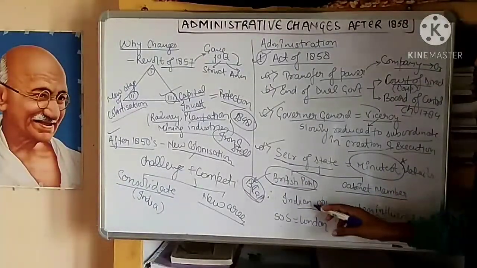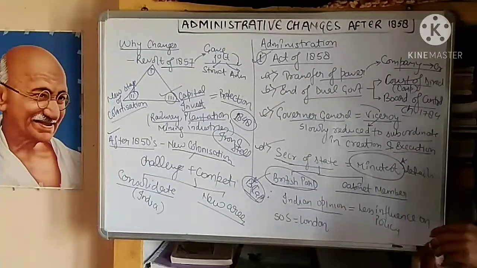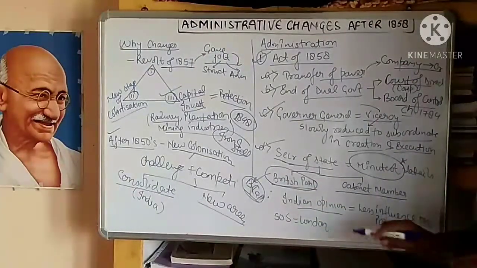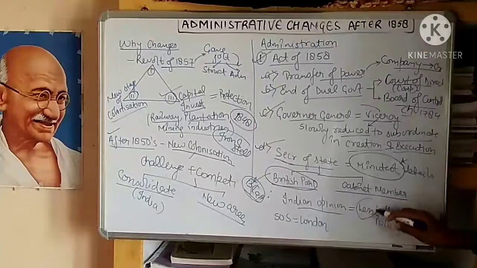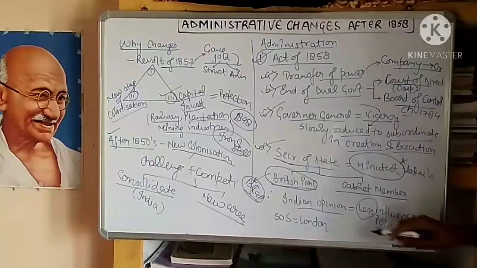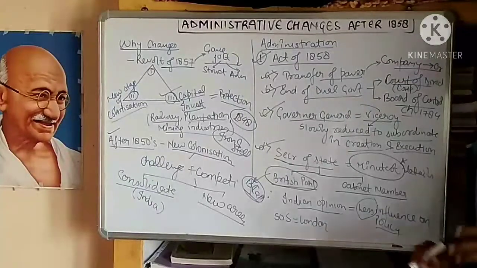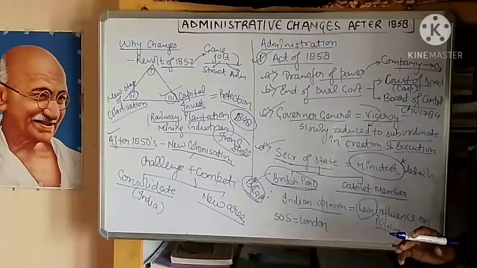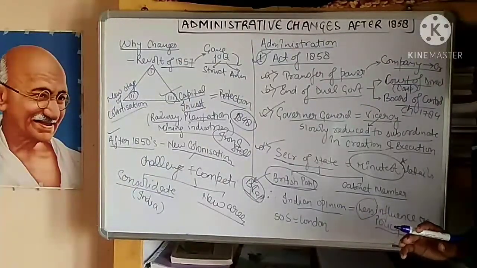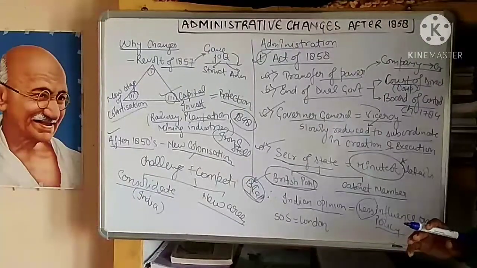This Indian opinion, which has to represent the Indians, was less influenced by the policies of the British. Since the government that is representing India has to look at the policy of the Indian people.